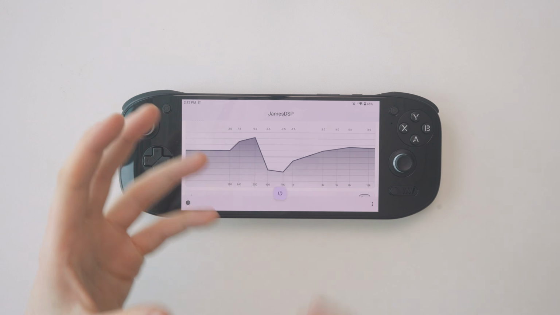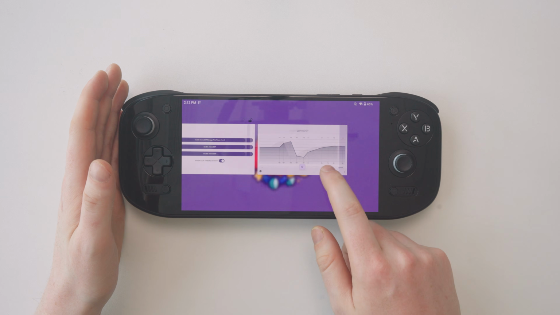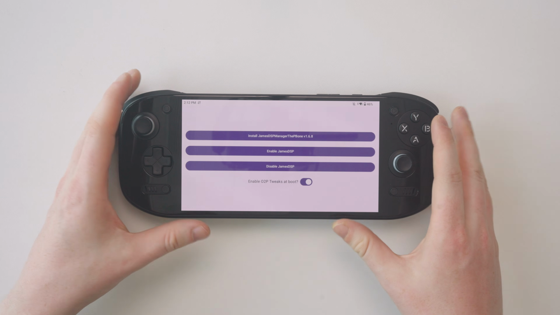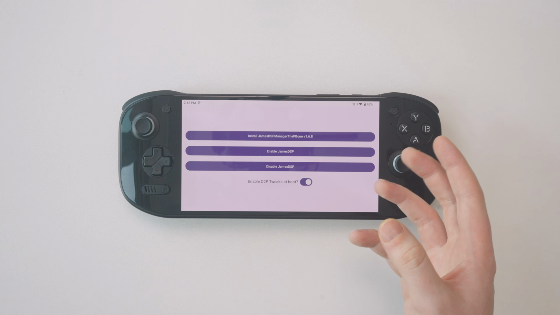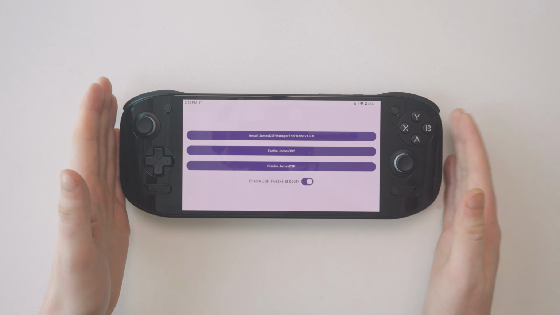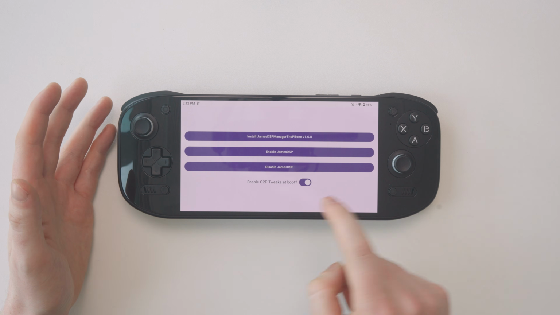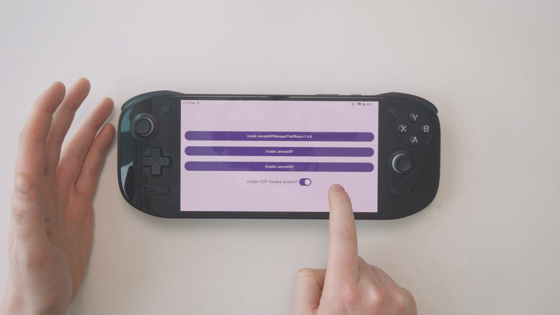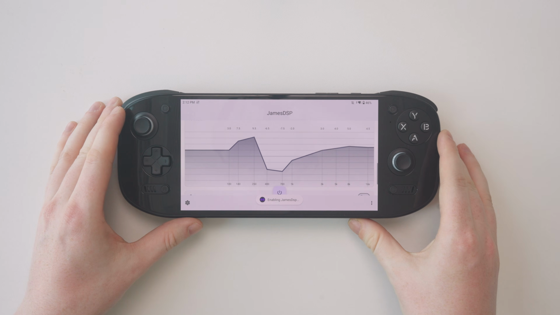To make sure these results stick and it doesn't revert back to normal when you restart your device, go back to that original O2P Tweaks app and toggle on this button here, enable O2P tweaks at boot. That means every time you reboot your device, it will automatically apply the fix. And if for any reason at any point it seems to not be working, just come back into this O2P Tweaks app and once again hit enable James DSP, and that should clear up any issues.